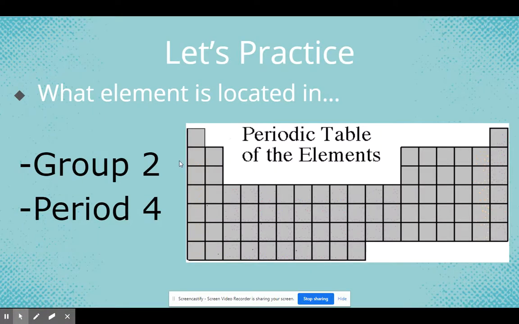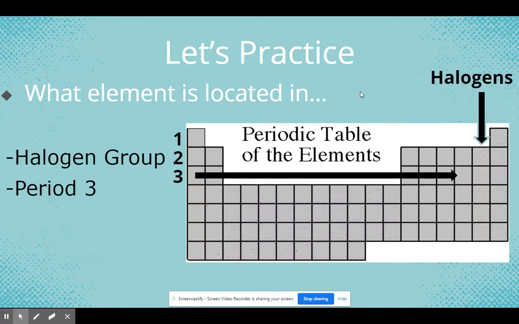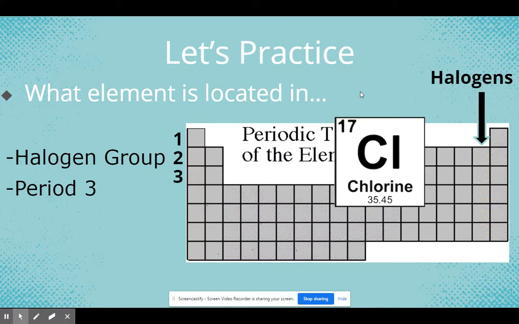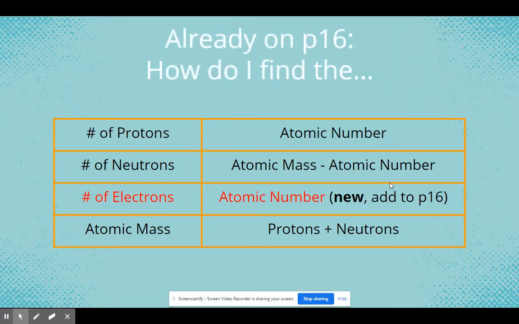So let's practice. What's in group 2, period 4? Well, there's group 2, there's period 4, it's that element right there, and it's calcium. You can pause this if you'd like. Halogen, period 3. So halogens are group 17, period 3 is over there, and that's chlorine. So this is how you read the periodic table.